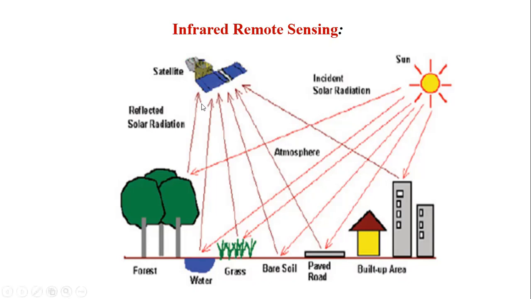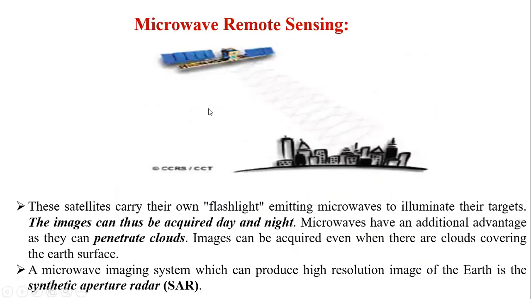Coming to the next, students, microwave remote sensing. In nighttime, students, for all the previous remote sensing, whether visual, optical, or infrared, we have to use a passive source, that means a natural source of energy. We have to use the sun. But at night we won't have the sun. The sun will be set, so we won't get anything. In that case, we can use microwave images. Microwaves have another advantage.